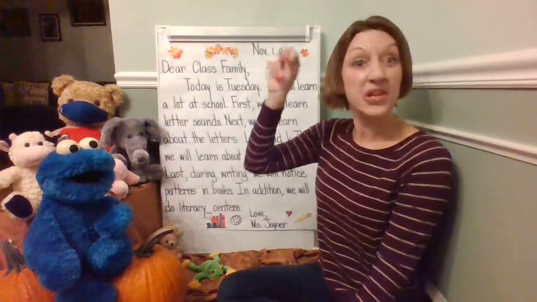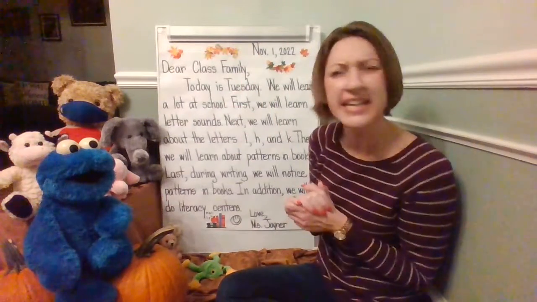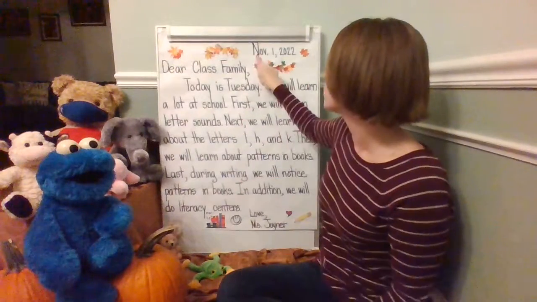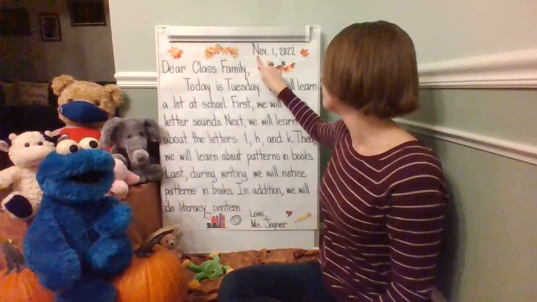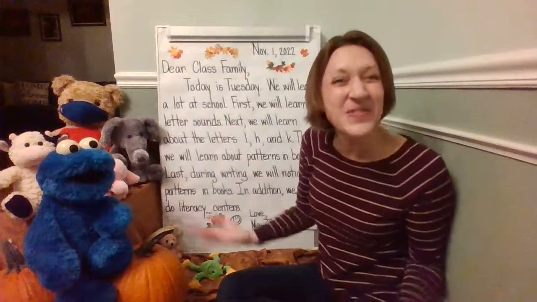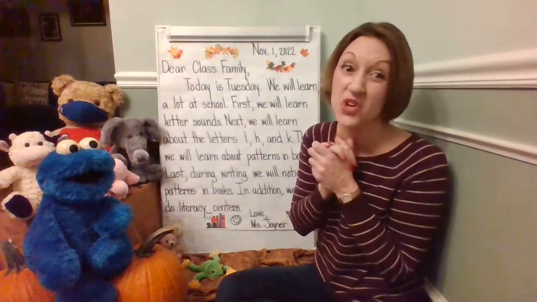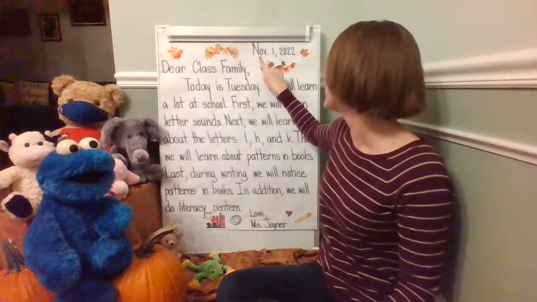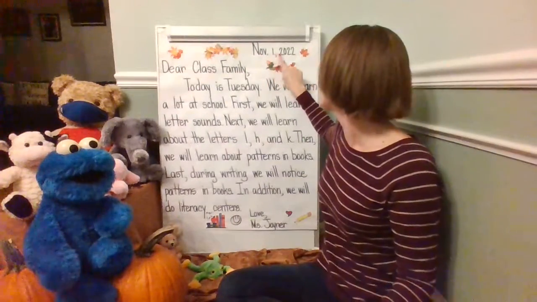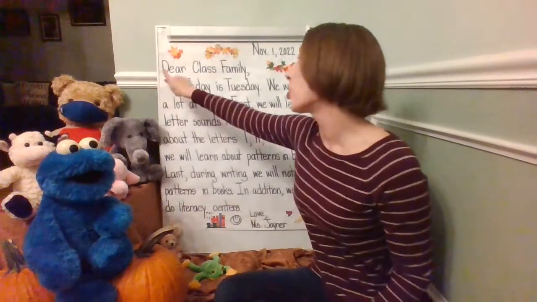I noticed an uppercase letter N, then O, V. Do you know what this abbreviation stands for? Think about it. It's the short way to write which word? Do you know? I heard a few of you say it. It's November. N-O-V period is the abbreviation for November. Let's go ahead and read the date starting with the new month, November. November 1st, 2022.